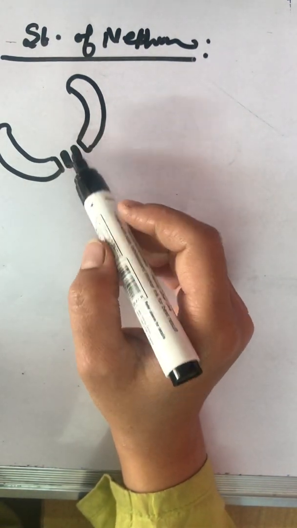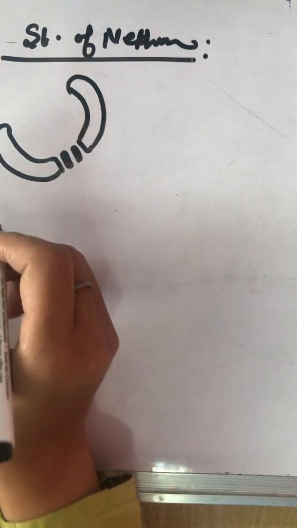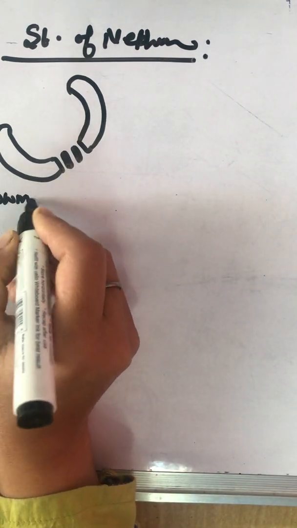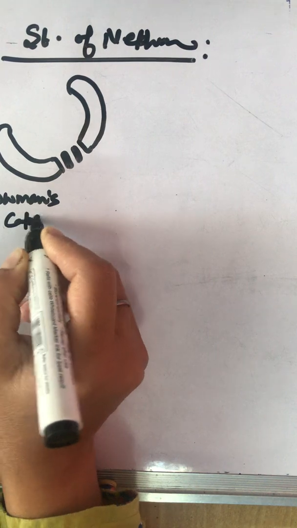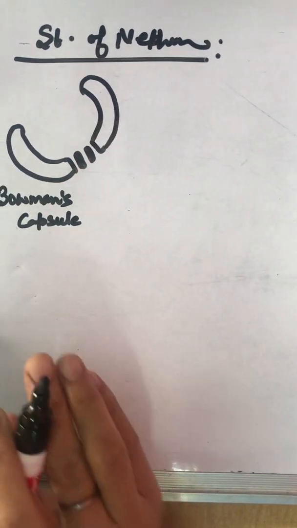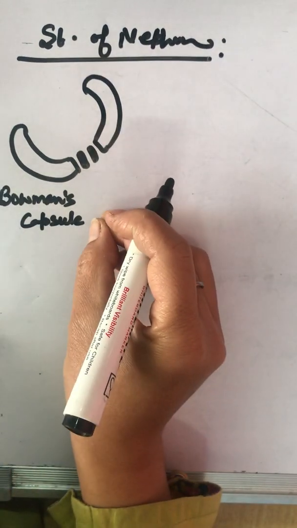This cup-shaped upper end is known as Bowman's capsule. Don't worry, it will take a little time to remember all these words.